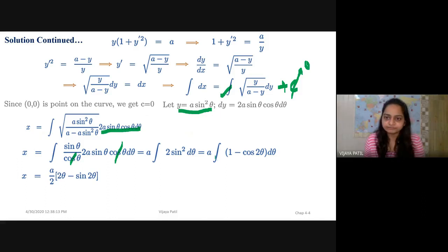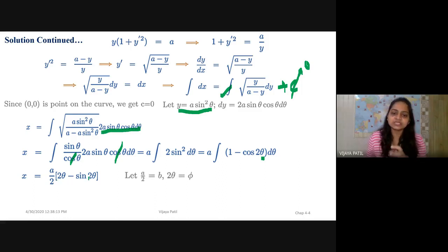And this is equal to a integration of 1 minus cos of 2 theta d theta, right? And if I integrate this, because 1 is a constant with respect to theta, this integration is theta minus sine 2 theta by 2, that 2 will come out of it here. And this 2, because we have taken it out over here, is getting multiplied with this theta, and therefore it's a by 2 times 2 theta minus sine 2 theta.